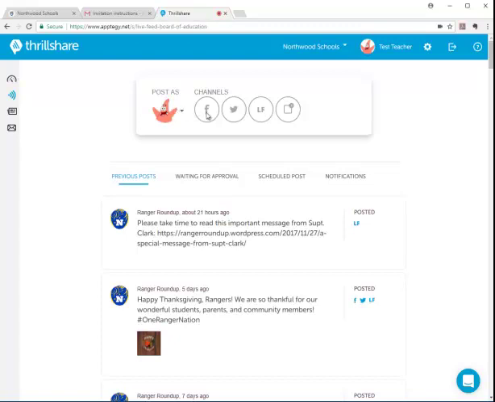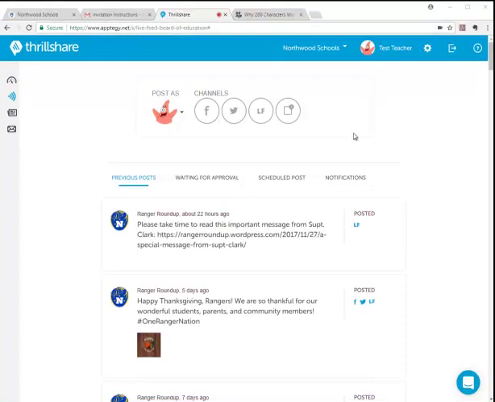And then you're offered a list of channels. The channels are Facebook, Twitter, live feed, which is the live feed on the website, and push notifications. Right now, let's not use push notifications. A push notification is going to make the app beep on somebody's phone as if it were super important. Let's go ahead and not use that for now, and let's concentrate on Facebook, Twitter, and the live feed.